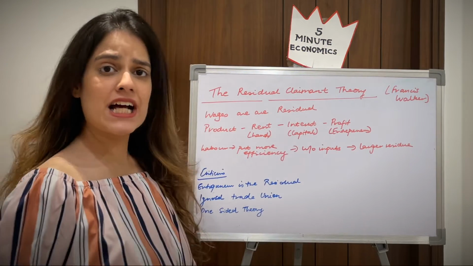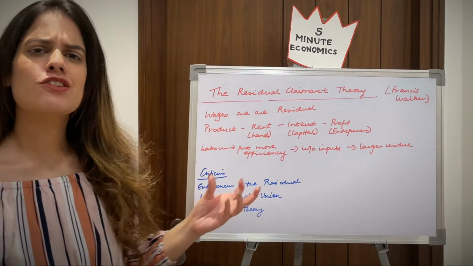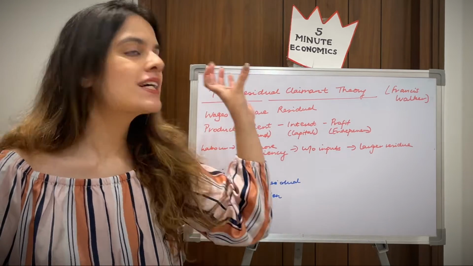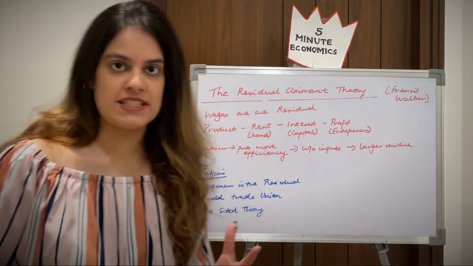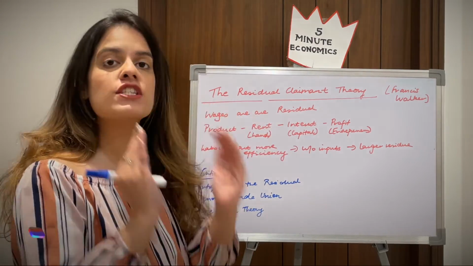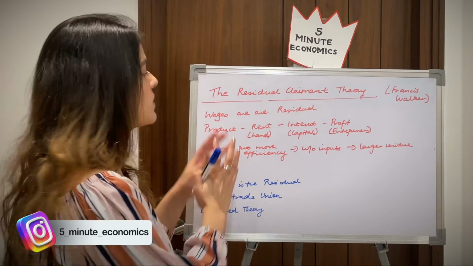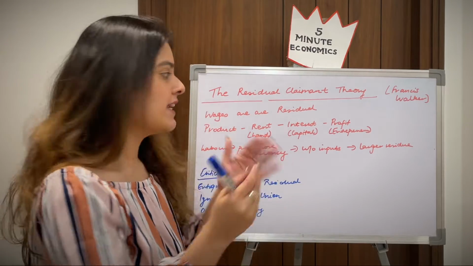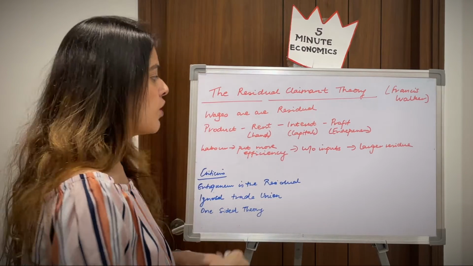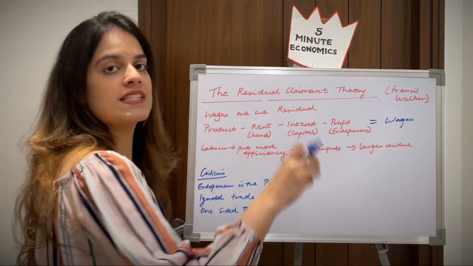Moving ahead to our second last theory, which is the residual claimant theory, which was given by Francis Walker. Well, this theory, if you are smart enough, you can actually understand from the very name itself. Residual claimant. What is the residue? The leftover, basically, right? So according to Walker, wages are basically a residual, whatever is left over. He said that when we have the total product, out of which we minus the rent which is given to the land, out of which we minus the interest given to capital, and we minus the profit given to the entrepreneur, what is remaining is our wages. So this is what he has said, that wages are basically a residual.